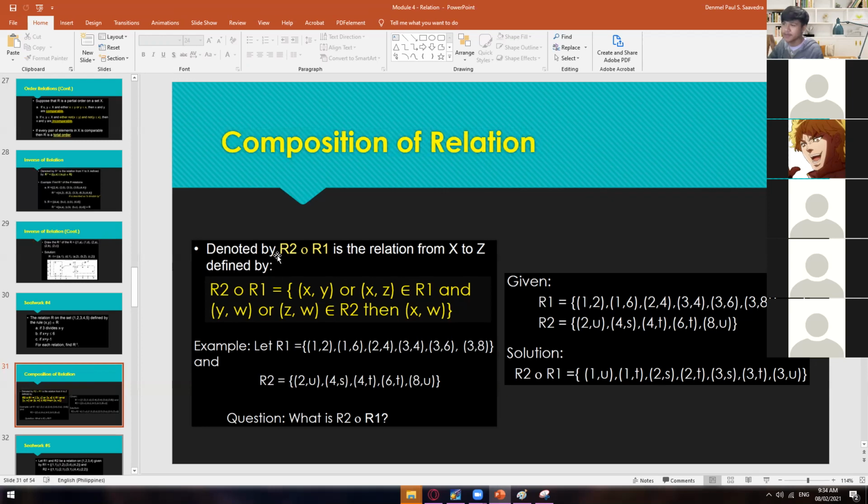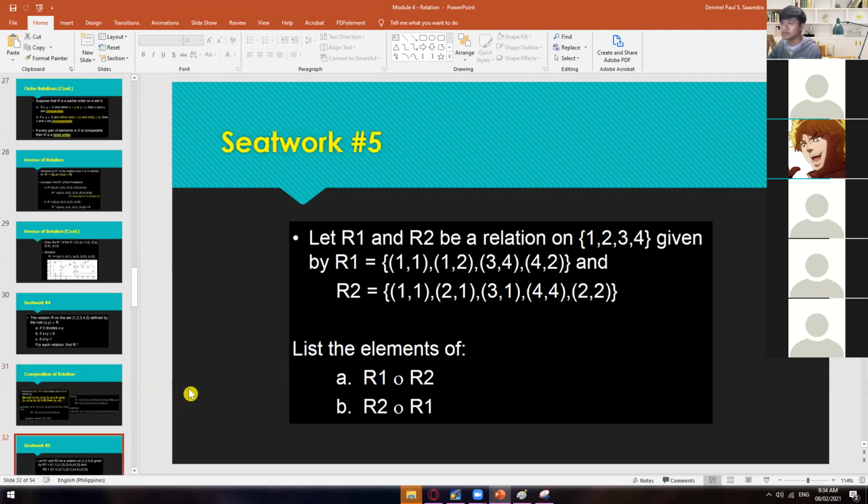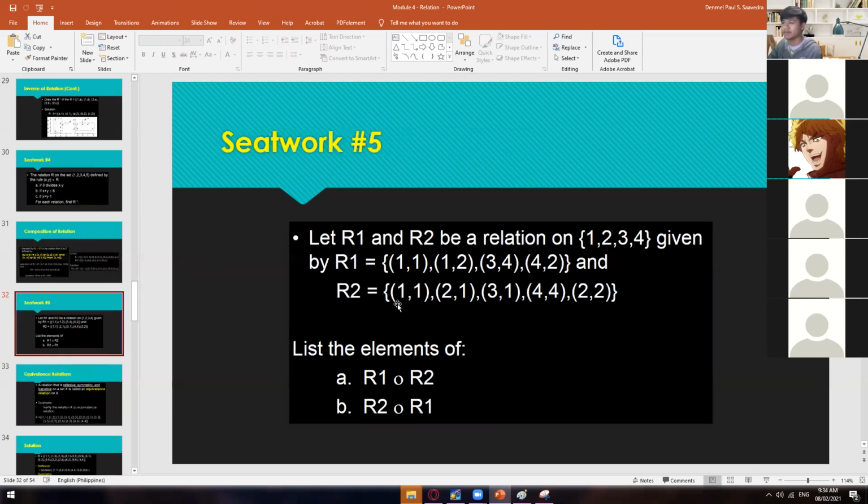All right. So again, when you say composition, you need two relations, and then just apply this formula, then you will come up with the answer. Once you're done with that topic, you're going to have a short seatwork or activity. So we have here the R1 and then the R2. Then you should have the list of the elements of R1 o R2 and R2 o R1.